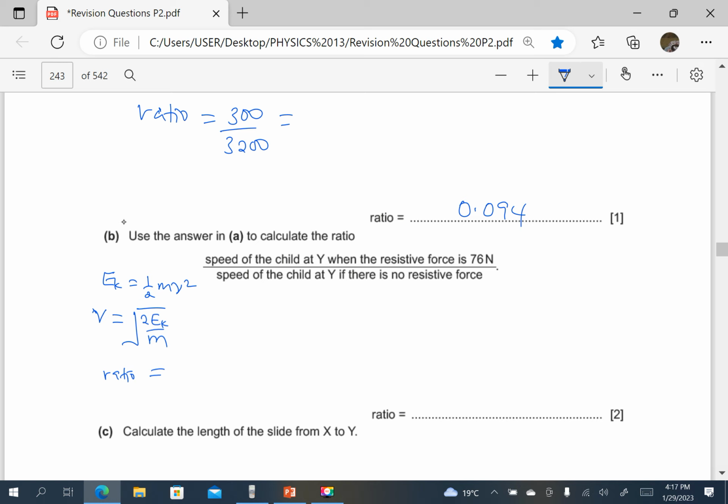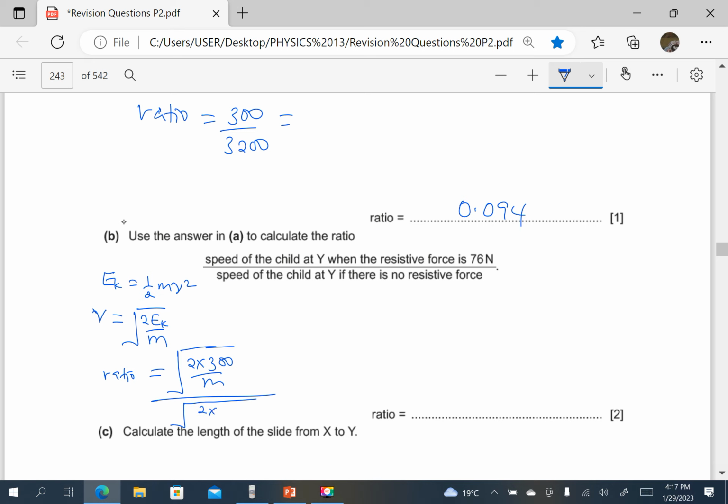So the ratio will be, when the resistive force is 76, this will be the square root of 2 times the kinetic energy, 300, divided by m. Then if there was no resistive force, the kinetic energy would have been 3,200.